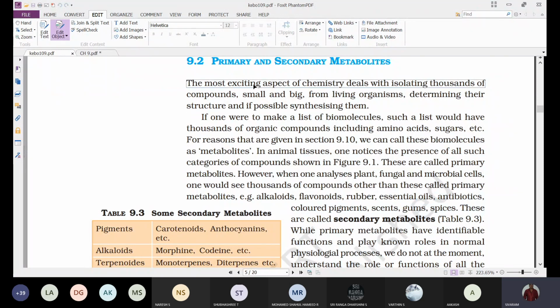The most exciting aspect of chemistry deals with isolating thousands of compounds, small and big, from living organisms, determining their structure, and if possible, synthesizing them.